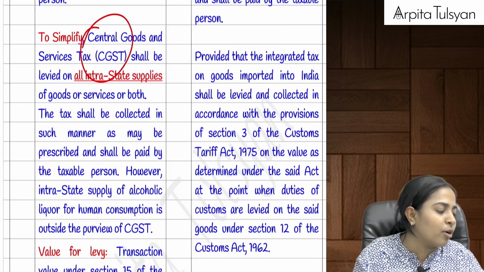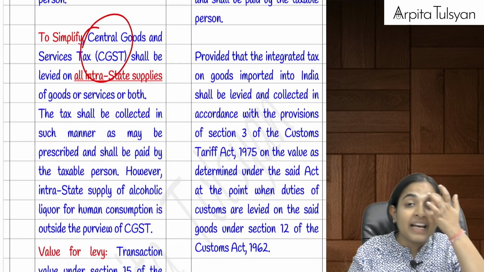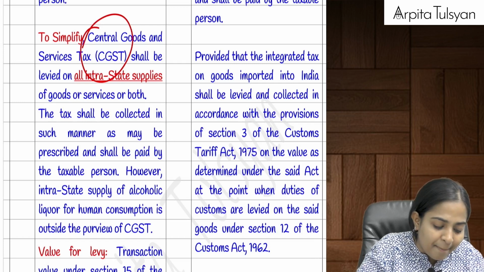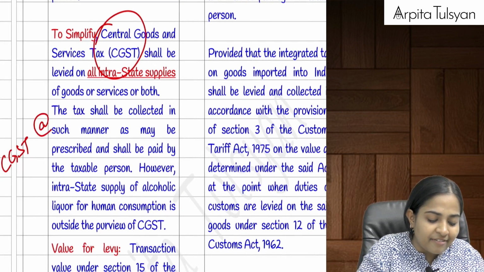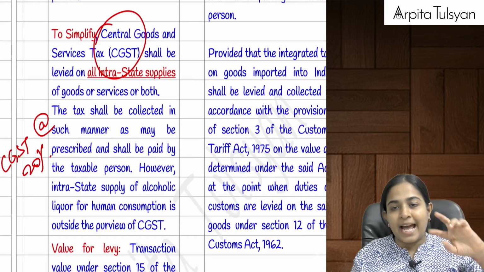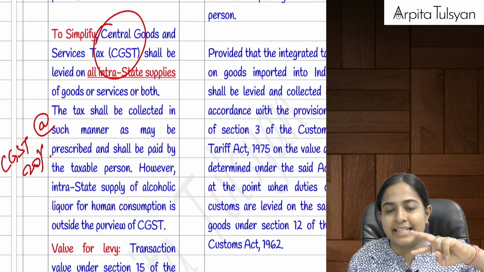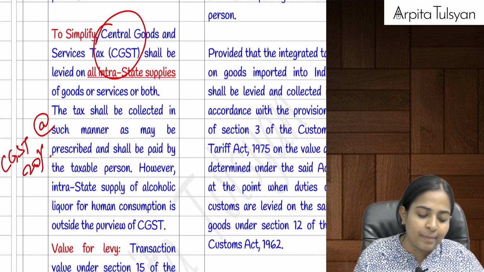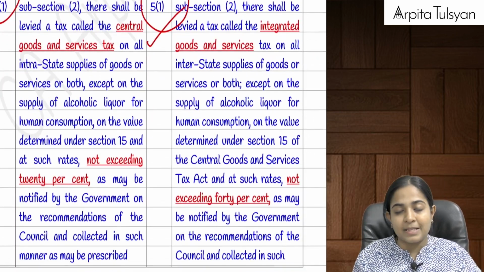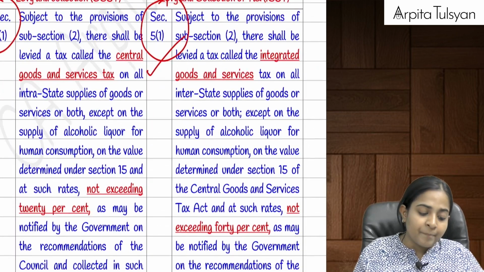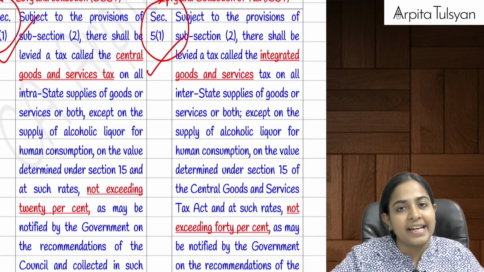For different products we are going to have different rates, but max to max, CGST will be there at the rate of 20%. I am not talking about CGST and SGST together, CGST alone will be there at the rate of 20%. That is the maximum rate of tax that is notified till now. This was given under section number 9(1) of the CGST Act.